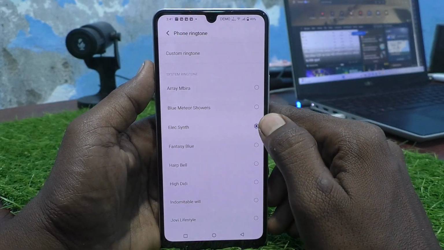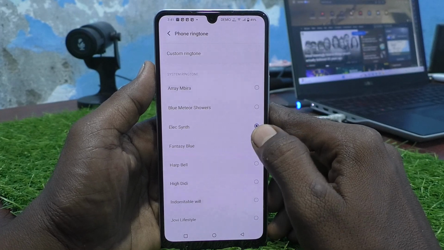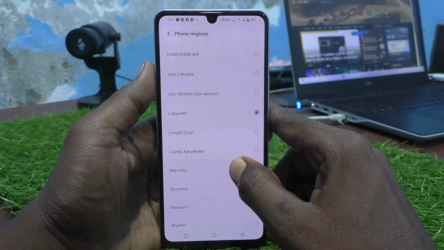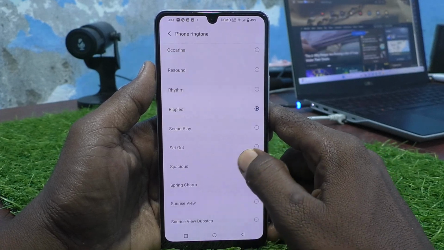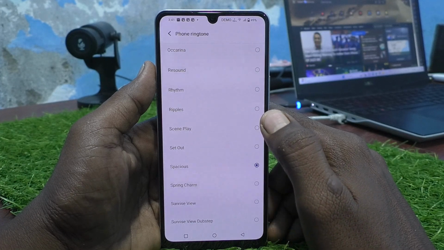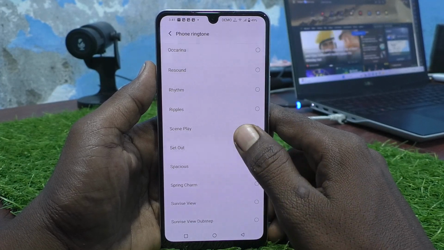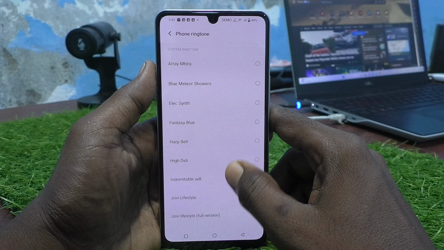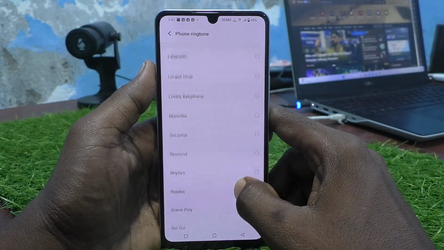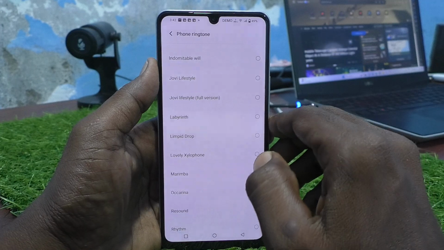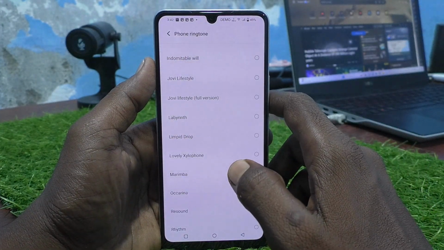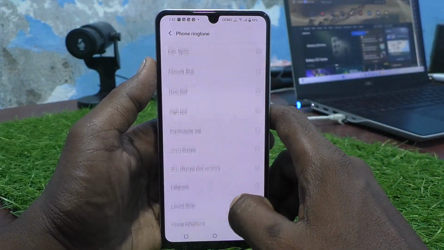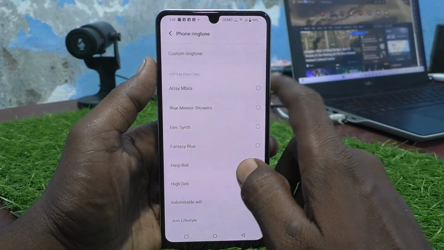Here I select synth. So you can select from the available ringtones. These are all the system ringtones and you can pick up any one. Okay, the selected ringtone will be applied.